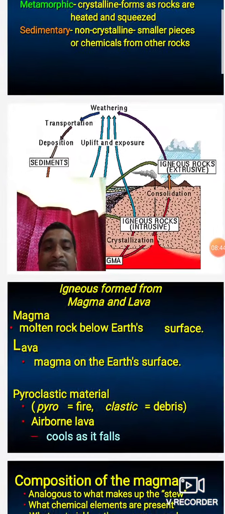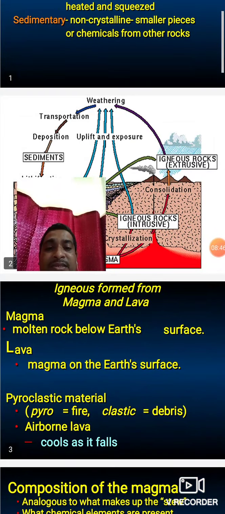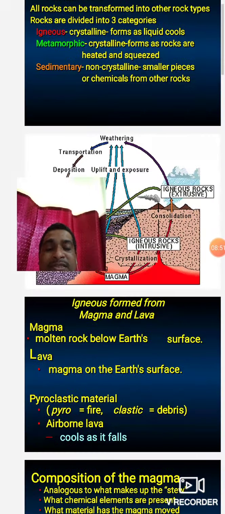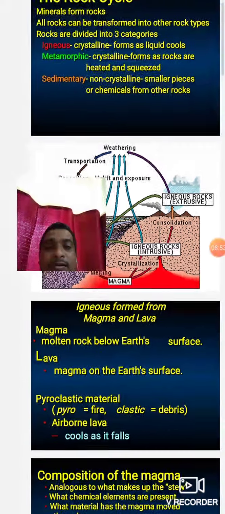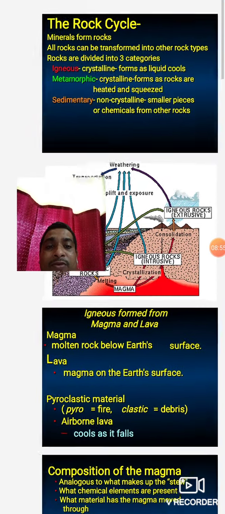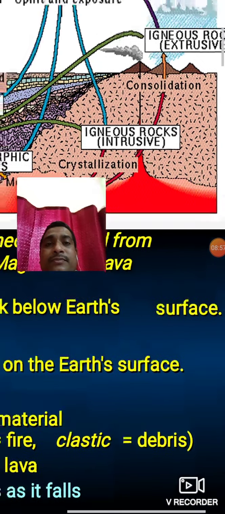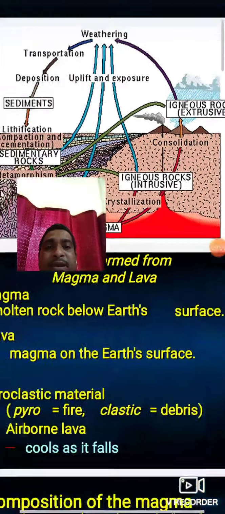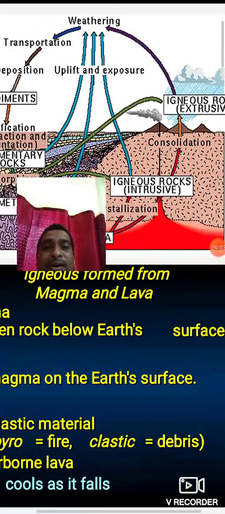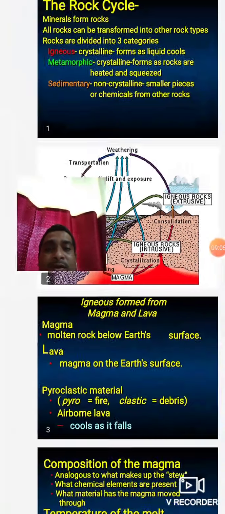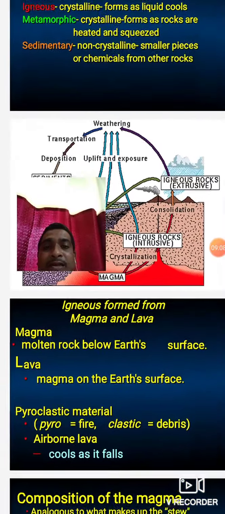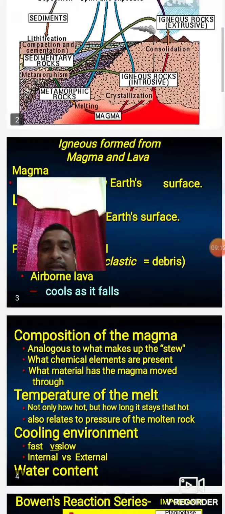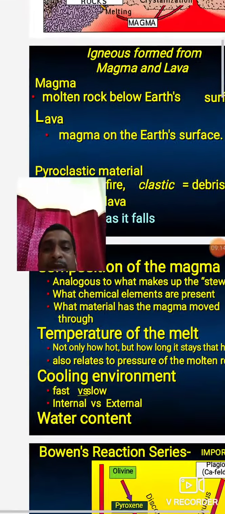What is meant by pyroclastic material? Pyro means fire, clastic means debris: airborne lava that cools as it falls. Pyroclastic material means the product of fire. When a volcano erupts, see this figure, these are three different volcanoes, and magma comes on the surface in the form of lava, and some other pyroclastic material is spread out from these volcanic pipes, called pyroclastic material.